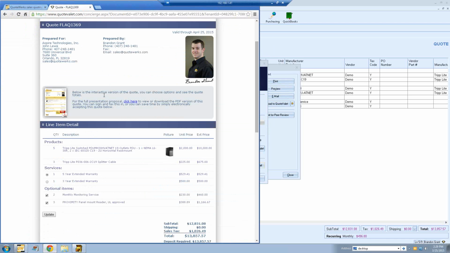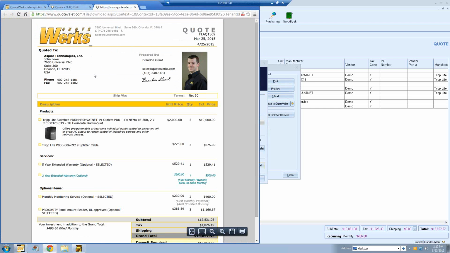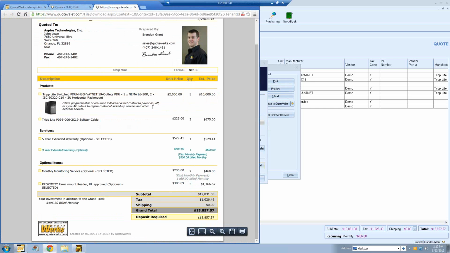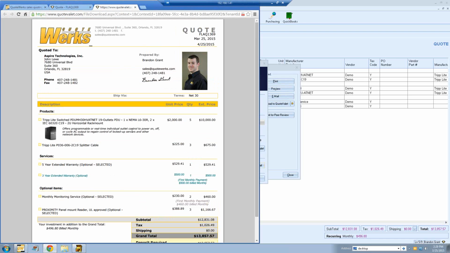If we wanted to view the PDF, this is where the customer has the option to do that. So you can see if they click on the PDF, it actually opens up the PDF in their browser, and then they do have the option to save it or print it out from here. So if you have a service agreement or just contract information or warranty information that the customer needs a copy of, they'll be able to get it through this PDF document as well.